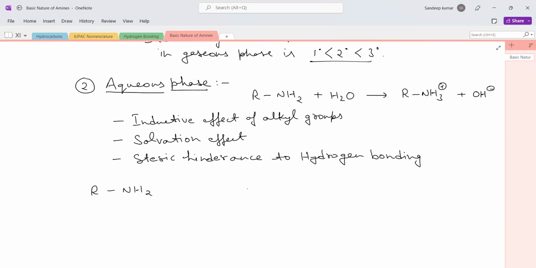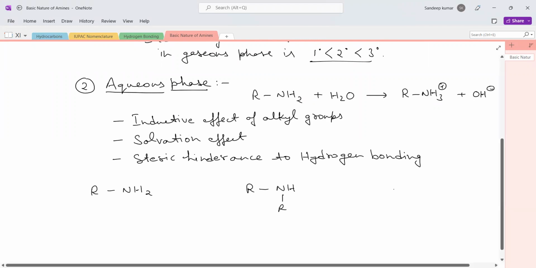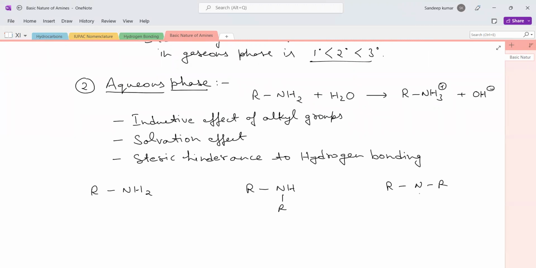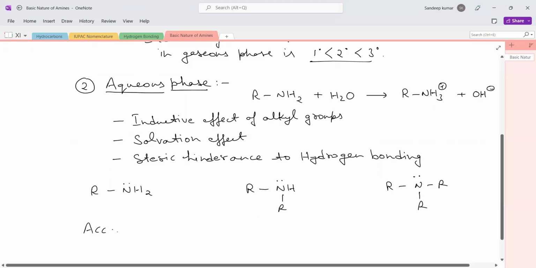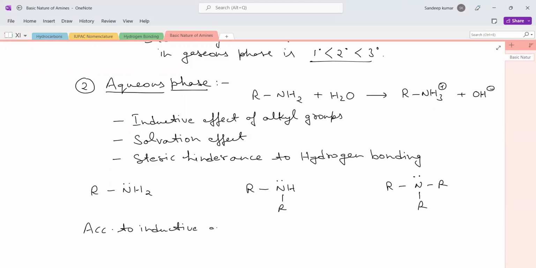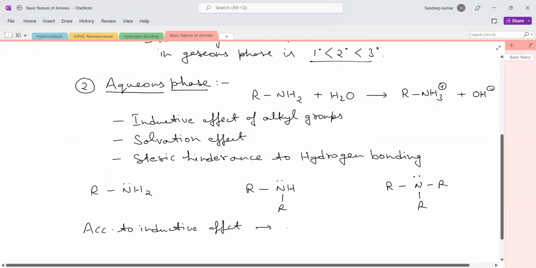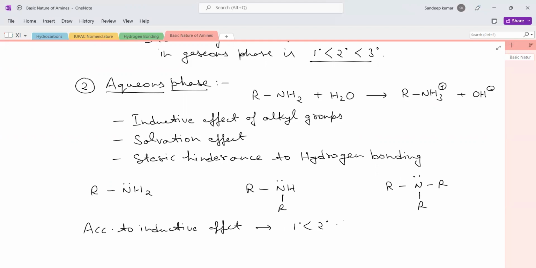Okay, so let us take first an example. RNH2, this is the primary amine. We have R2NH, this is the secondary amine, and R3N, this one is a tertiary amine. So according to the inductive effect, we have the order: primary, then comes the secondary, and then comes the tertiary.